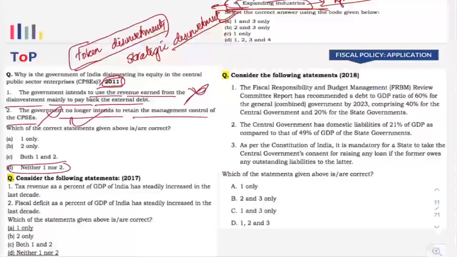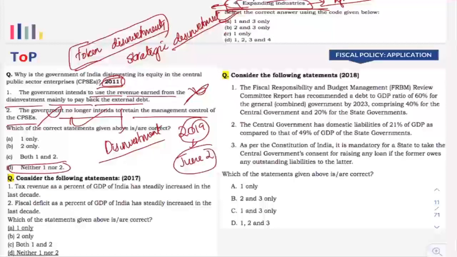The focus area here is you have to study about disinvestment, especially because of the fact that the new government have made it clear that their agenda or their main focus will be on disinvestment. Now, the thing is, the last prelims, that was 2019 prelims, took place on June 2nd, I guess. At that time, the budget of the new government was not ready. It was only ready by July, right? And that particular budget was out only in July.